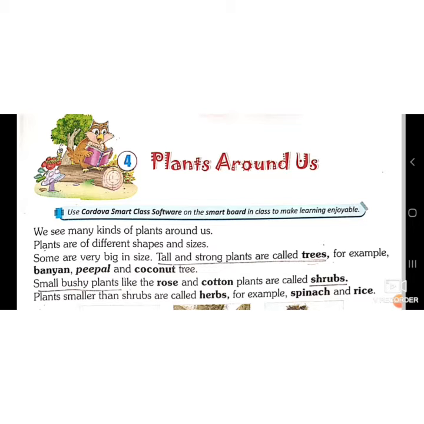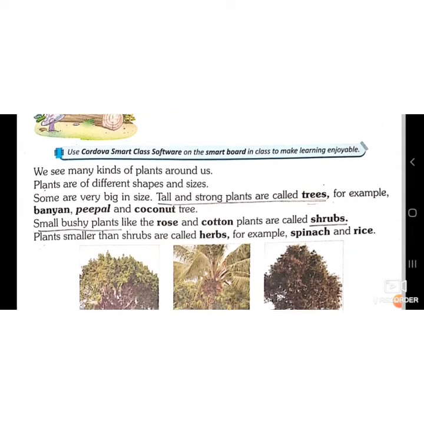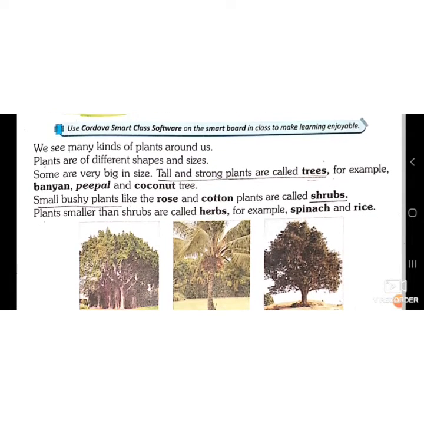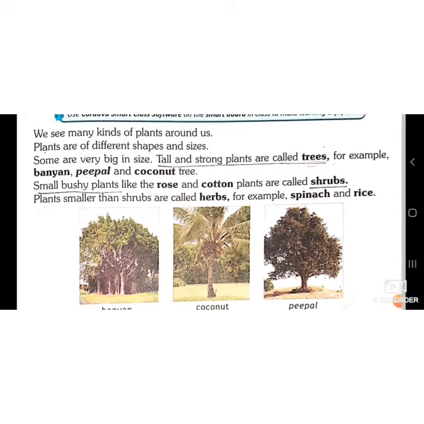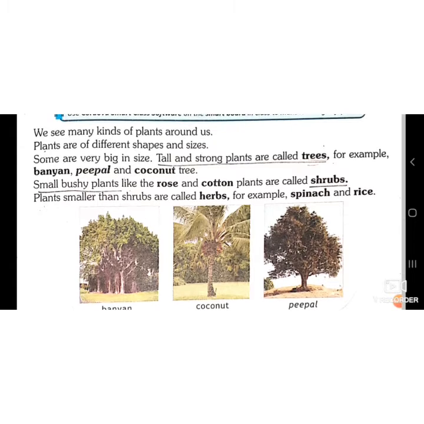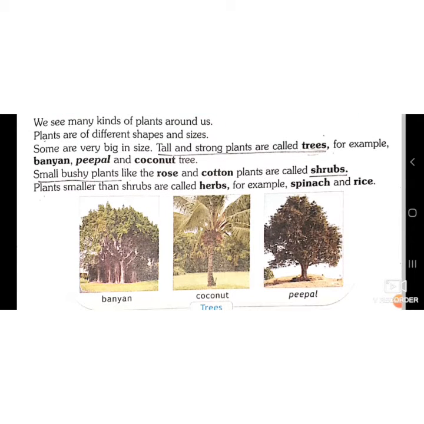So in this chapter we will learn about plants. We see many kinds of plants around us. There are so many types of plants around us. Like when we go to a park, we see different types of plants. Some are very big, some are small, some are very small. So plants are of different shape and size. Some are very big in size. They are called trees because they have a strong stem which is called trunk. So tall and strong plants are called trees.